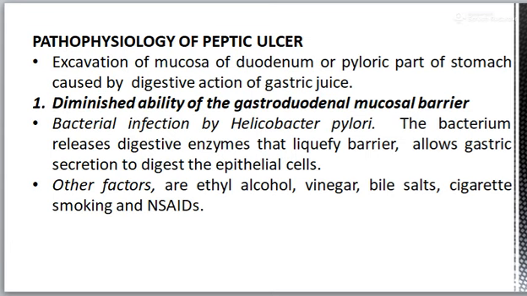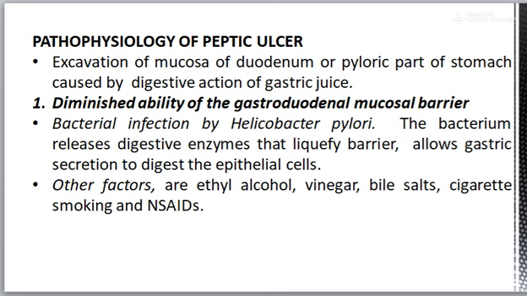The bacterium releases digestive enzymes that liquefy the barrier, and it allows the gastric secretion to digest the epithelial cells, leading to peptic ulcer.